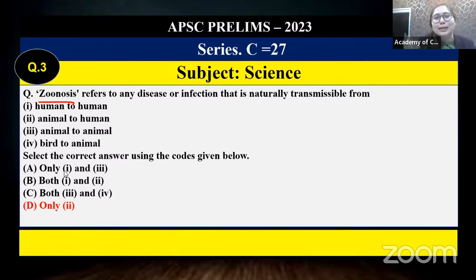Zoo means animal. Any disease which is spreading from animals to human beings, that ultimately is the zoonotic disease, also called as zoonosis. In this way, we have many examples: Nipah virus, coronavirus, including this monkeypox. So many diseases are there related to zoonosis. So obviously you can expect a question related to disease health. I have told you like that.